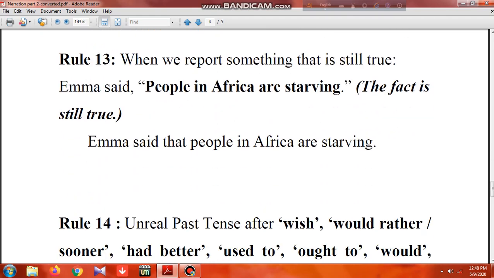Now let's discuss rule 13. What does it say? When you report something that is still true, a universal fact, then it remains unchanged. Sama said, people in Africa are still starving, so it might still happen. Whenever we change it, only the pronoun could change if there is one, but everything else could stay the same. Sama said that the people in Africa are starving. It's very simple: if you find any universal fact, then it will remain unchanged. That's all.